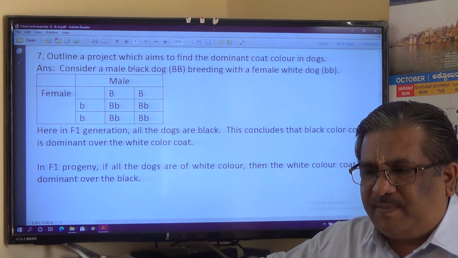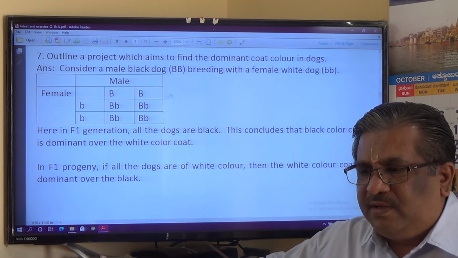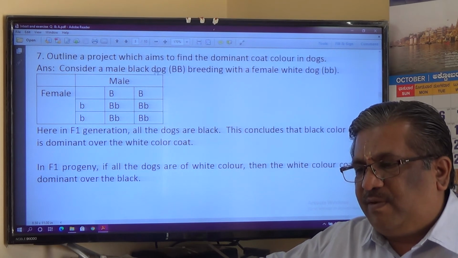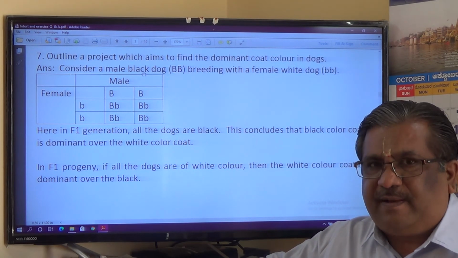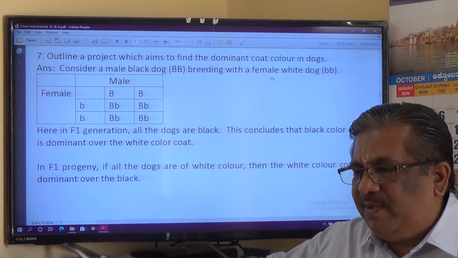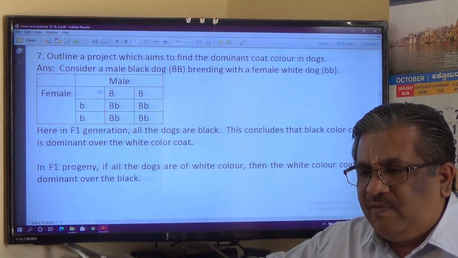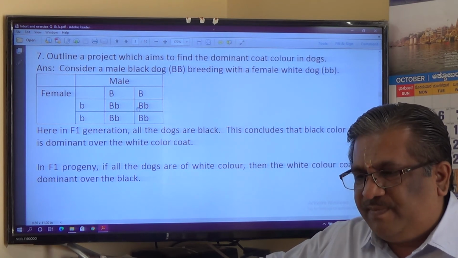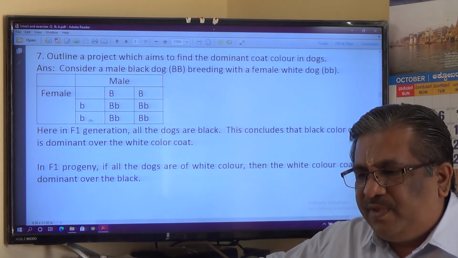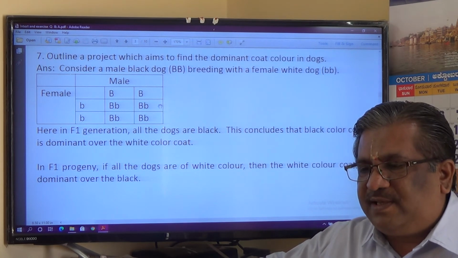Next question. Outline a project which aims to find the dominant coat color in dogs. So here we have to consider a male dog and a female dog. Let the male dog be capital B, which represents black, and let the female be a white dog having small b as its genetic composition. When these two interbreed, this is the combination. In the combination, capital B is the dominant one, which is black. So in the F1 generation, all the dogs are black, and the black color is dominant, whereas white color is recessive.